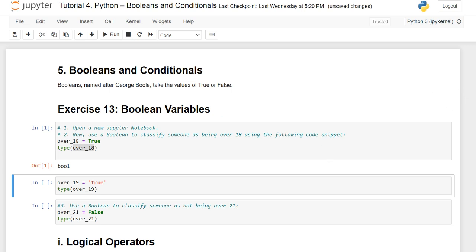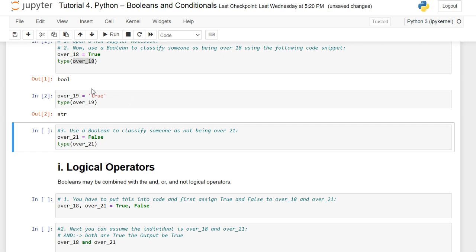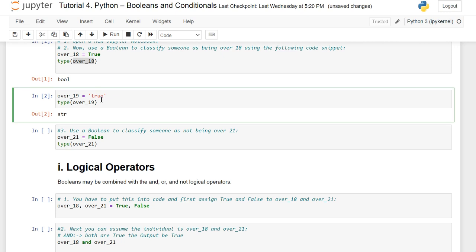Now let me make use of something which is a non-Boolean declaration. See here, dear friends, here we are making over_19 a variable where we are providing True in single quotes. It is not going to be a Boolean, so it is not a valid Boolean, as it is in quotes. Inside the quotes it is treated as a string value.